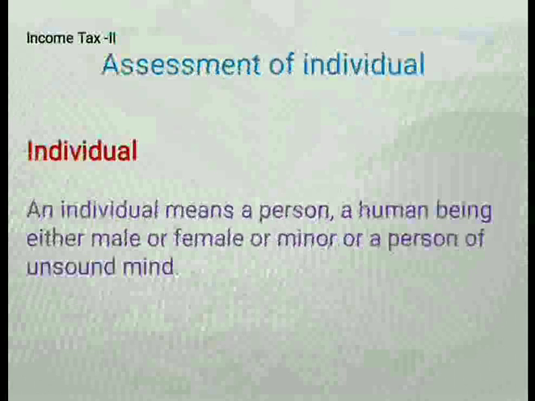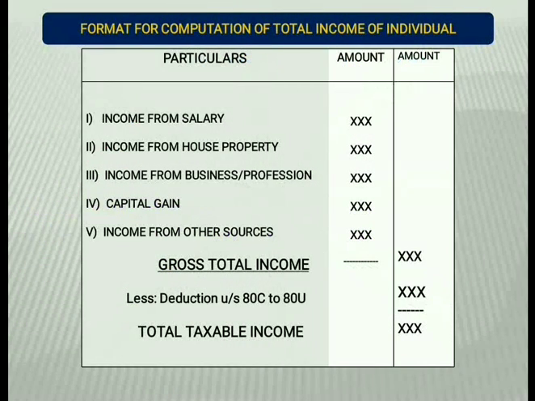So before going to solve a problem on assessment of an individual, we should have a glance at the format of individual computation. Here is a table: the first column is particulars, the second and third columns are amount columns. In particulars, we have five heads: income from salary, income from house property, income from business or profession, capital gain, and income from other sources.